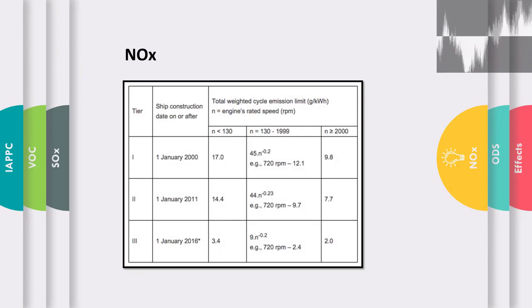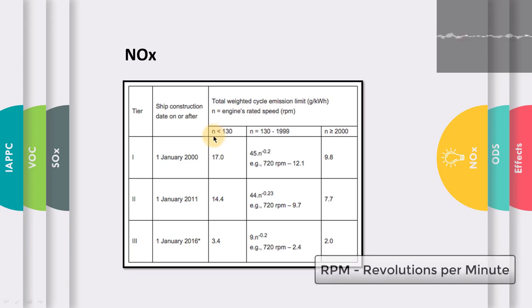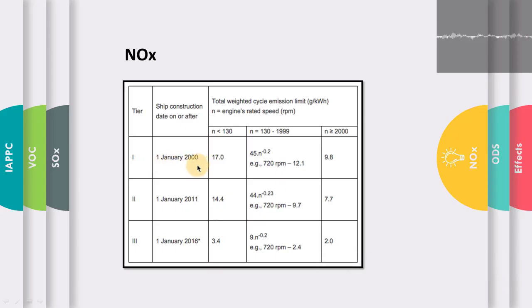This is the table for NOx emission limits. This table is divided into three tiers, Tier 1, Tier 2 and Tier 3 as per the construction date of the ship, and the NOx emission limits are given in gram per kilowatt hour. This n which you can see here stands for engine RPM. Now first look at Tier 1. Tier 1 applies to ships constructed on or after 1st January 2000. When engine RPM is less than 130, then the NOx emission limit is 17 gram per kilowatt hour.